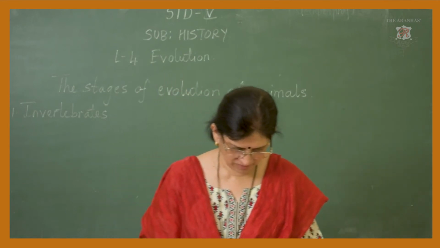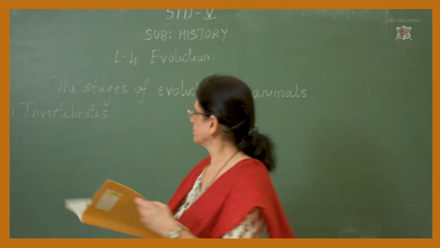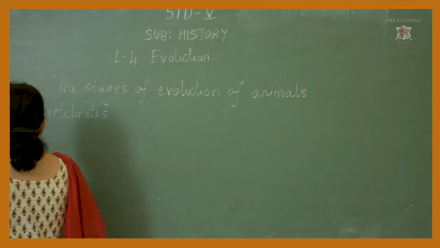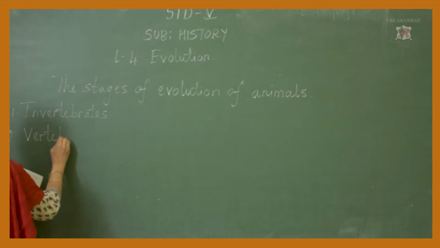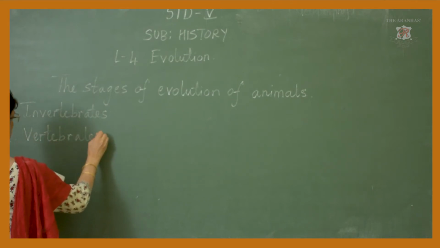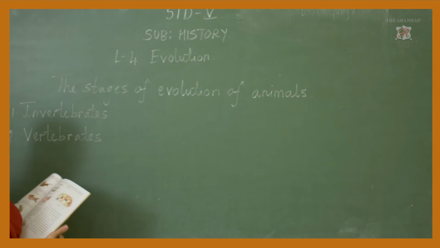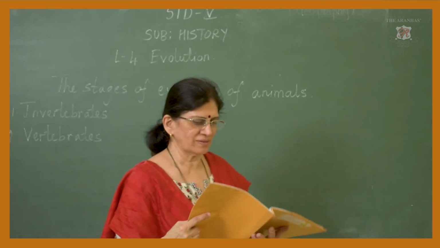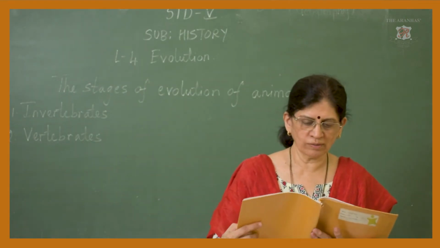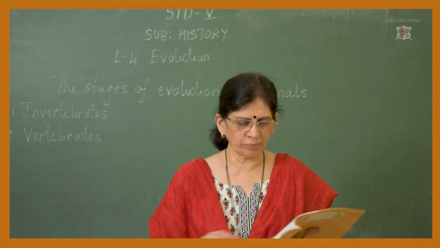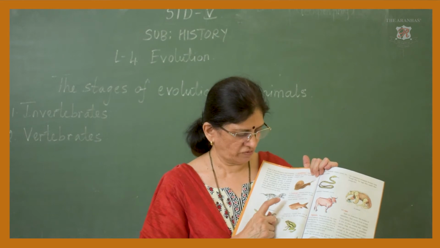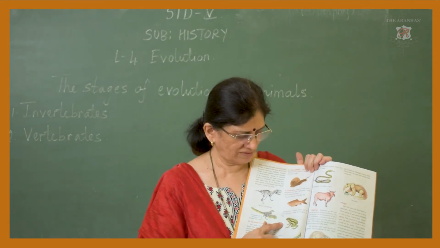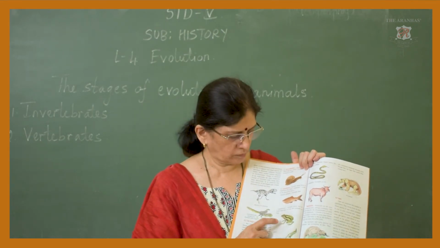Then the next type is the vertebrates. Now vertebrates have a backbone. Animals which have a backbone are called vertebrates. Now look at the pictures again. This is an aquatic animal. It is a fish. Then this is an amphibian.